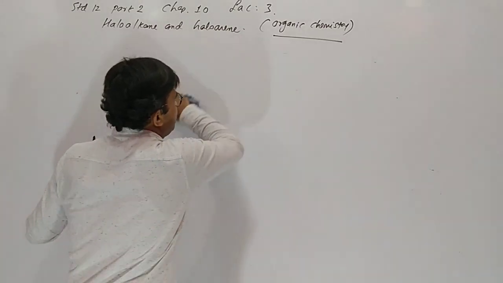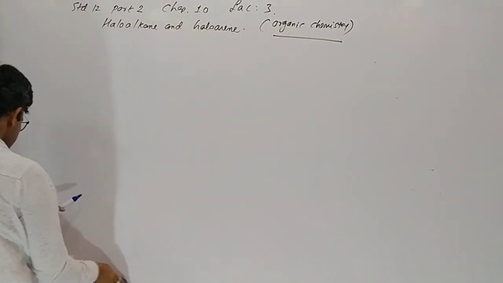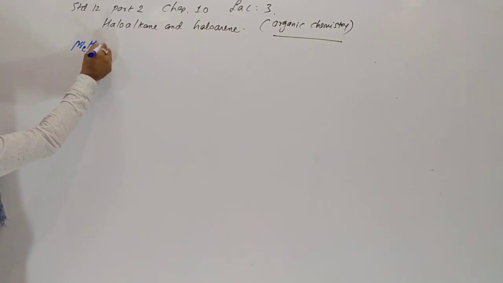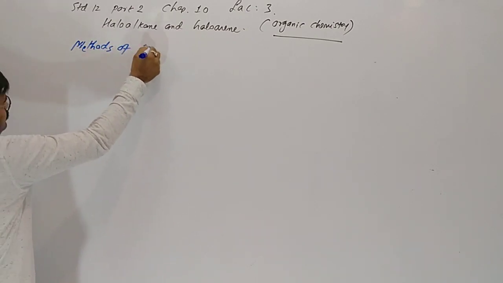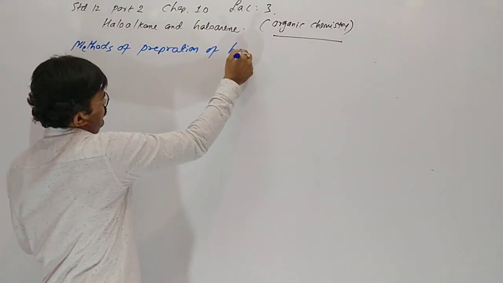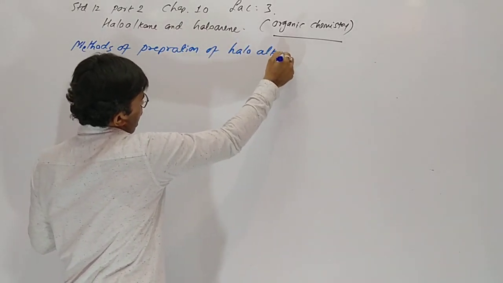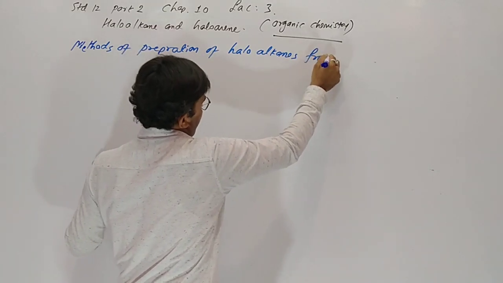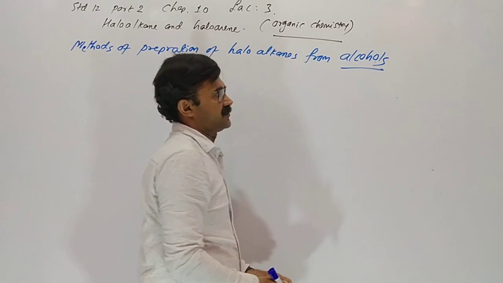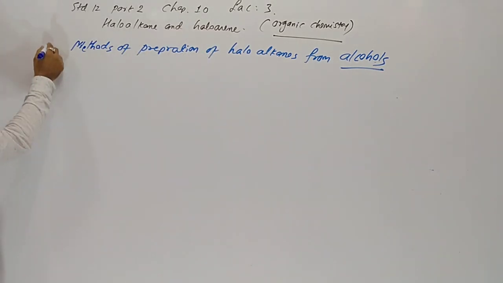Methods of preparation of haloalkanes from alcohols. First method, from alcohol.